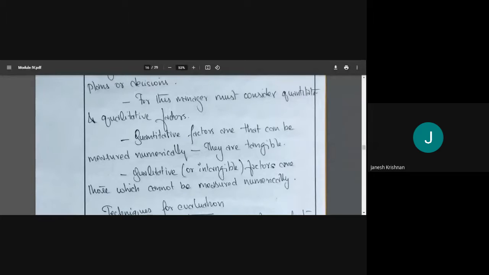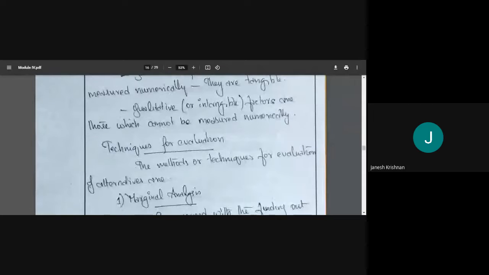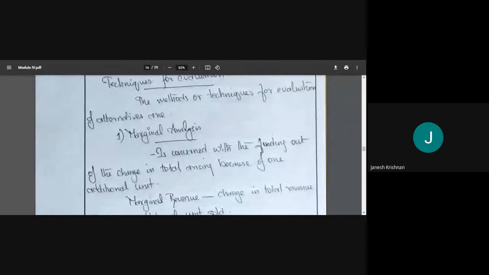Now, what are the techniques available? The first one is marginal analysis. Marginal analysis is concerned with the change in the total arising because of one additional unit. Suppose we are producing 1,000 cars. What will happen if we produce 1,001 cars? We are just producing one more.